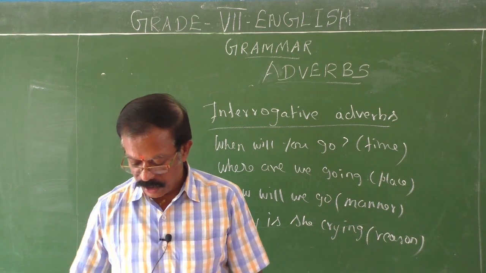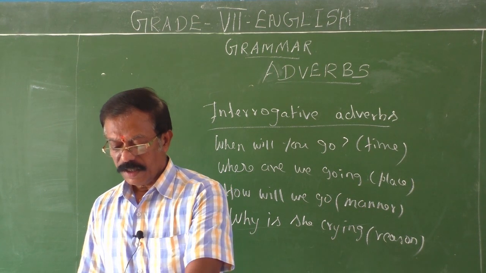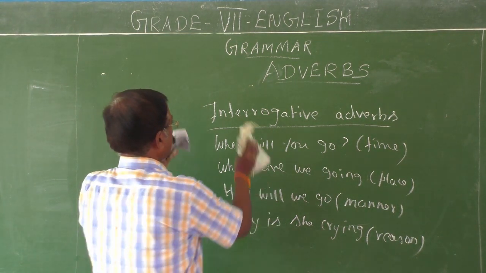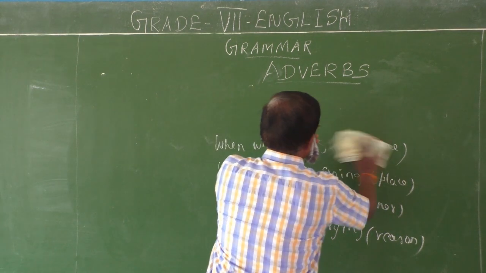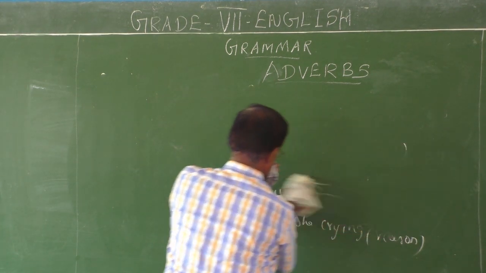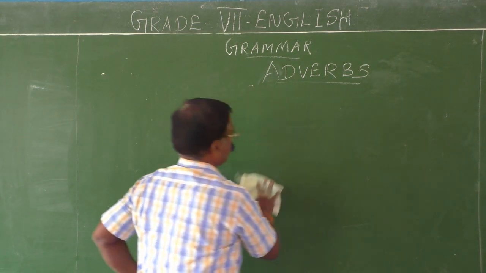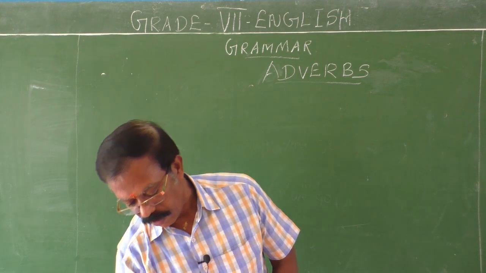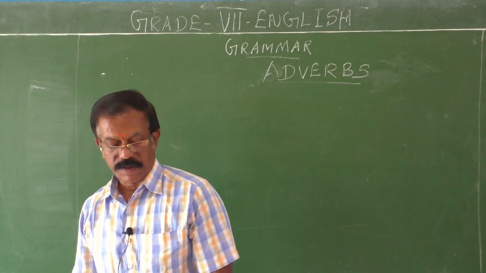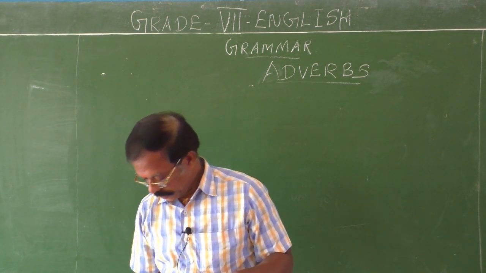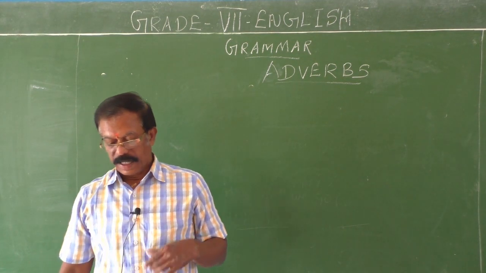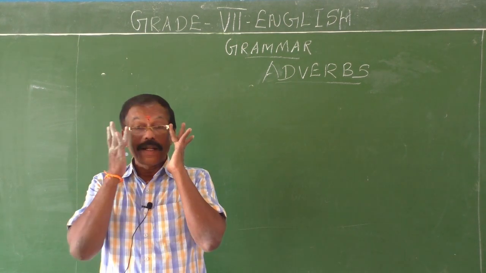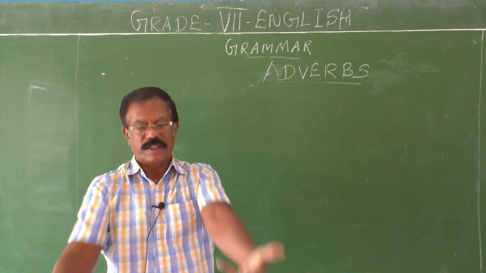Next, position of adverbs. What is the position? Where is it used? That's important. You should know the position of the adverbs. Position here refers to the place where we have to use adverbs. You cannot just use adverbs in all places. Most of the adverbs are used after the verbs. Except adverbs of frequency, all kinds of adverbs are used after the verb.